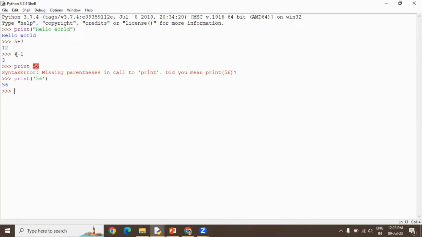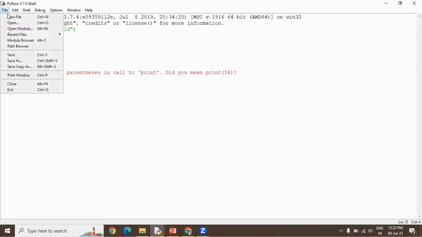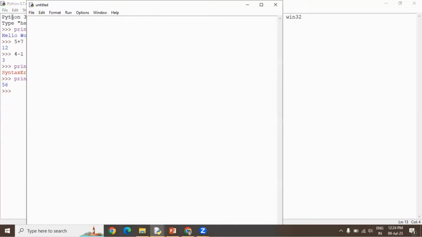However, because your result is shown after each line, you're not able to save this program. So if you want your script to be saved somewhere, you want to write a whole long program in one go, and then run your script, and maybe you want to reuse that code in some other program, you'll create a script and save it. For that, we need script mode.